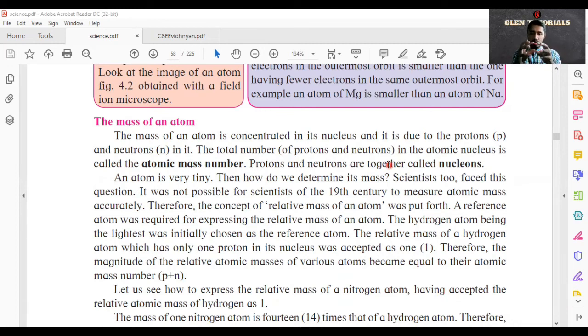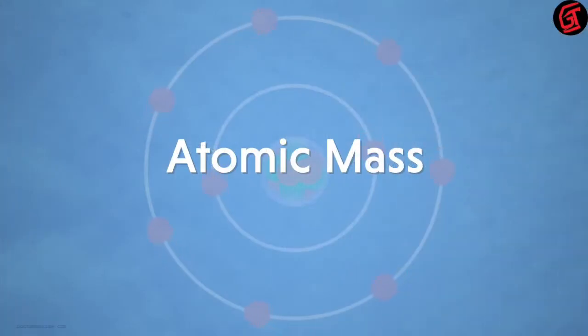Now we'll see a small video in which we'll come to know in detail how the atomic mass number of any atom is found out. Just watch this video, everyone. Now let's understand atomic mass in detail.